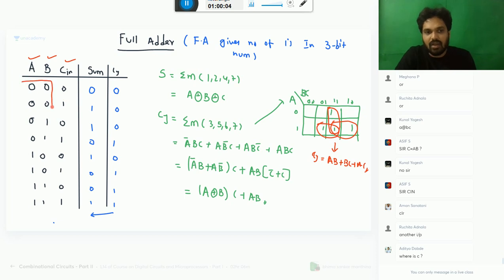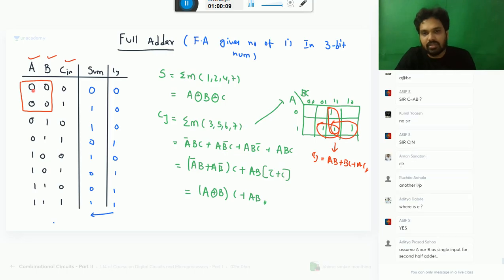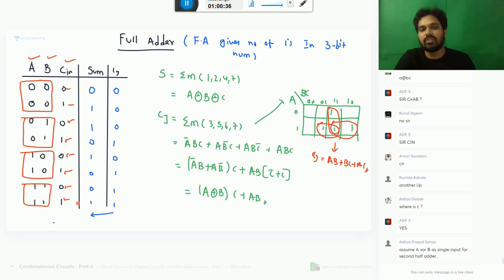When AB are 0 0, please listen. You are designing one circuit like this. When AB is 0 0, carry coming from outside can be 0 or 1. Similarly here, AB 0 1, carry coming from outside can be 0 or 1. What are the corresponding outputs? When AB is 1 0, carry coming from outside can be 0 or 1. What will be the output? When AB is 1 1, carry input can be 0 or 1. What is the output? That is the meaning of these combinations.